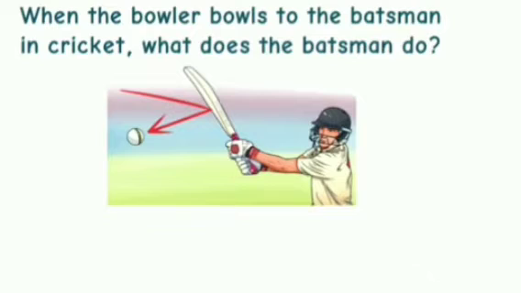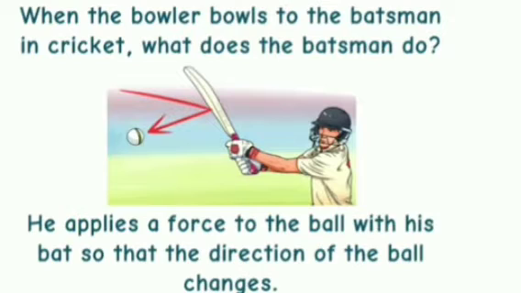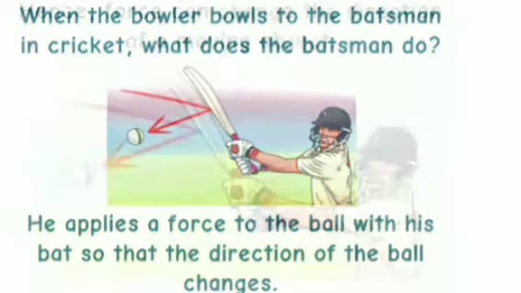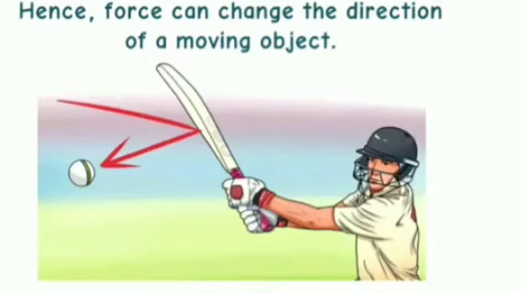When the bowler bowls to the batsman in cricket, what does the batsman do? He applies a force on the ball with his bat so that the direction of the ball changes. Hence, force can change the direction of a moving object.